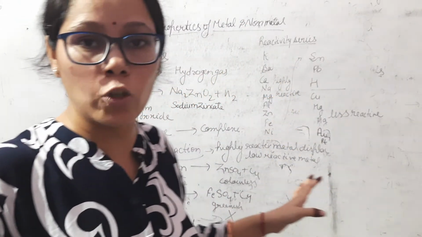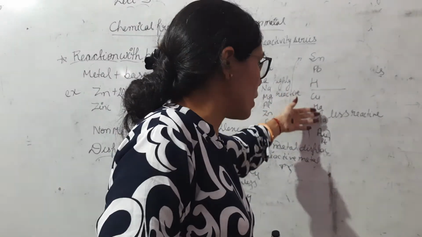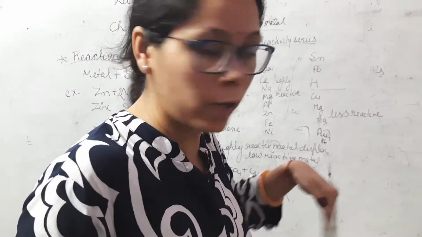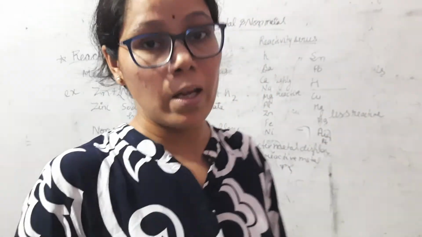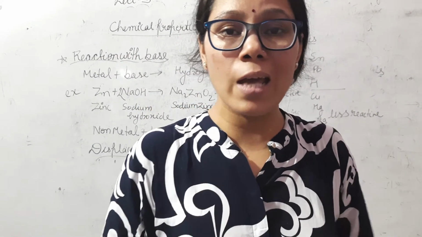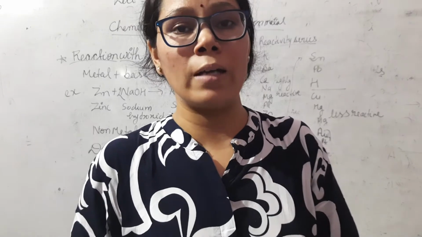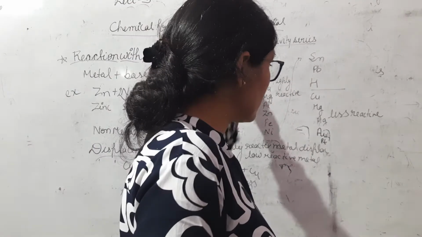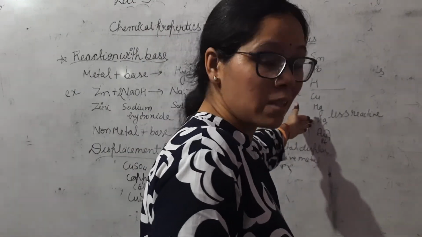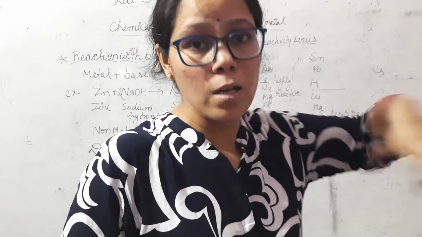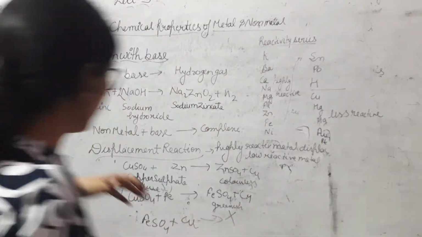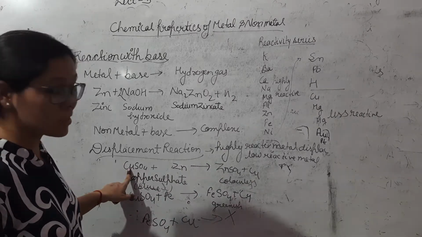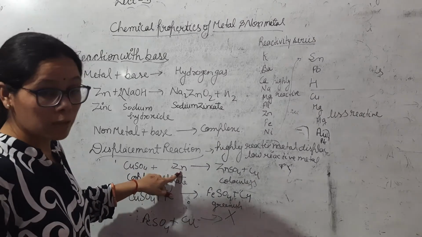These are highly reactive metals. And the remaining, copper, mercury, silver, aurum, platinum, are placed below the hydrogen. So these are less reactive metals. Displacement reactions are those reactions in which a highly reactive metal displaces a less reactive metal from its solution. For example, copper sulfate solution. In this reaction, copper is a less reactive metal compared to zinc.